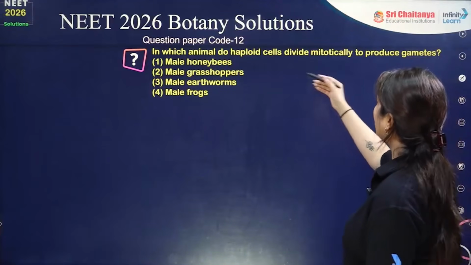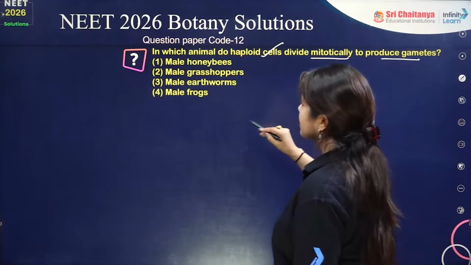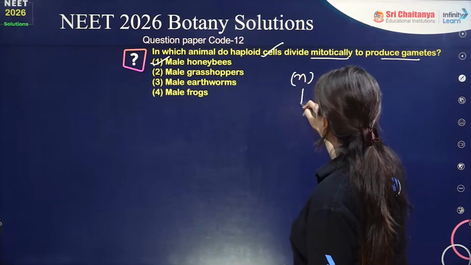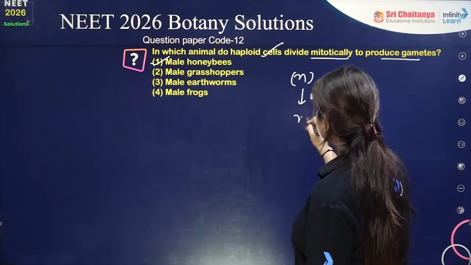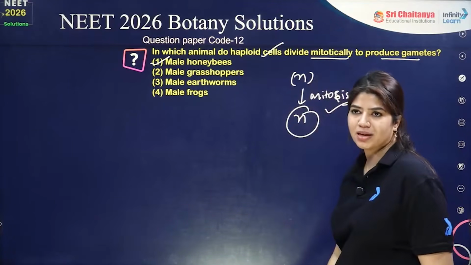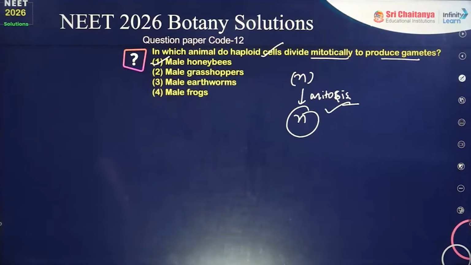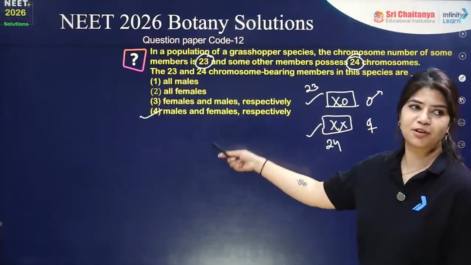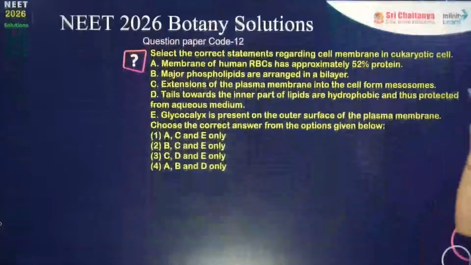In which animal does a haploid cell divide mitotically to produce gametes? Again, the same question has been asked. The male honeybee is the one which is haploid, and it will divide mitotically to produce gametes. Mitosis has to be there. So the answer has to be option number 1, which is male honeybee. Moving on to the next question.